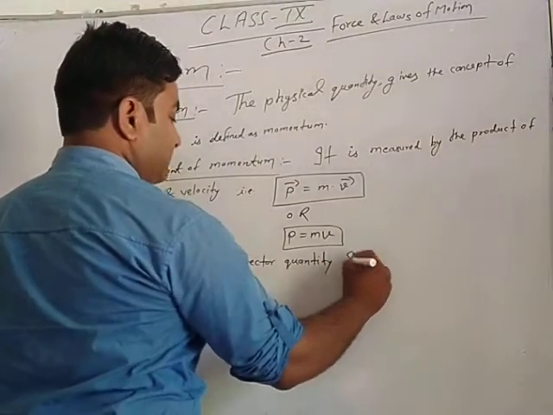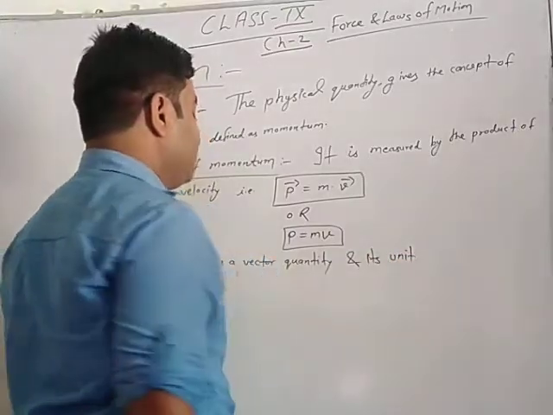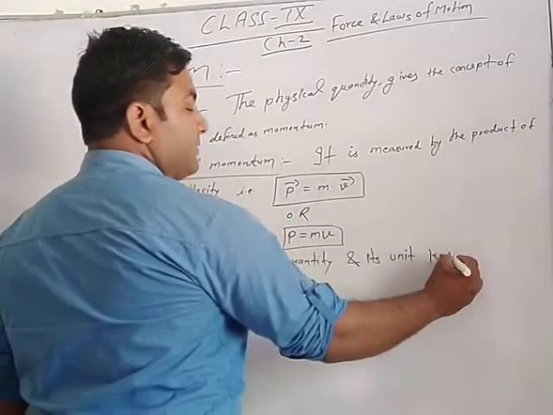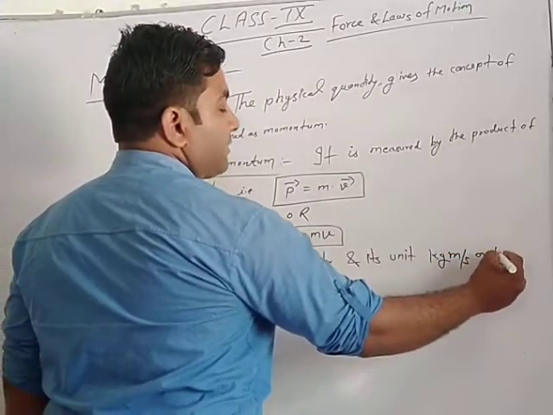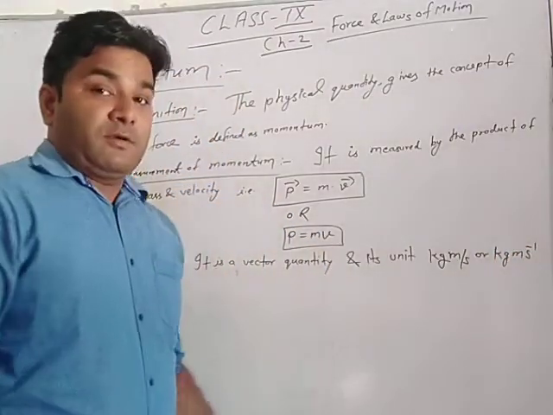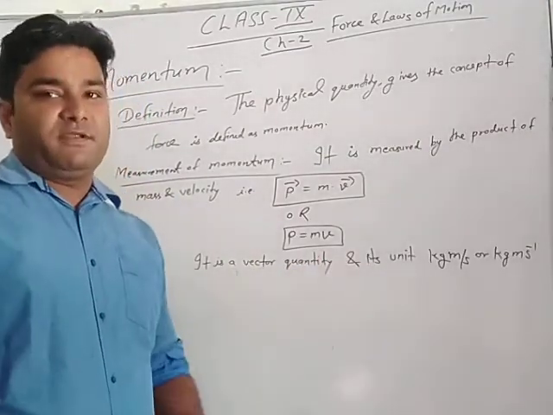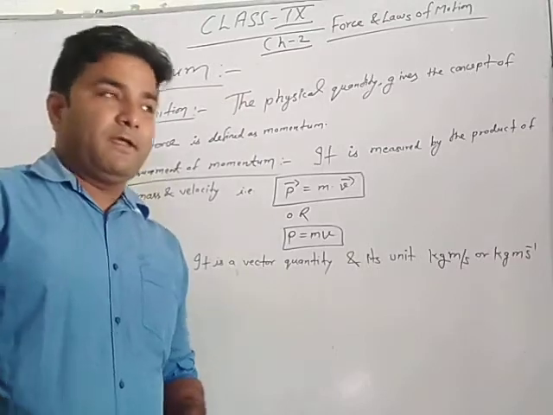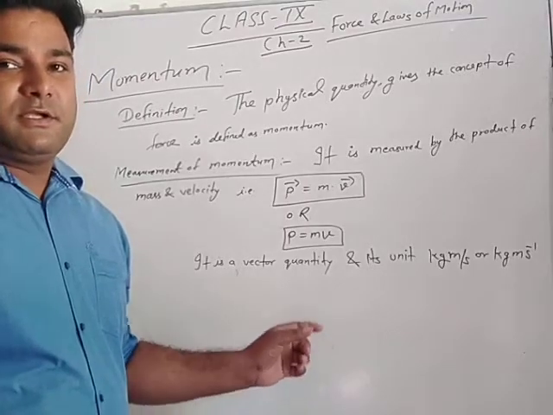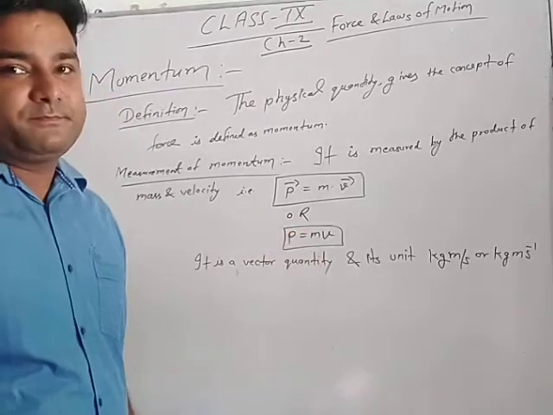and its unit is very simple: mass unit kilogram and velocity unit meter per second, so kilogram meter per second, or kg m s inverse. Now we are going to discuss the unit of momentum in terms of Newton. Very important question. Suppose a numerical or optional question is given and the momentum unit is given in Newton second. How do you recognize that the physical quantity is momentum?